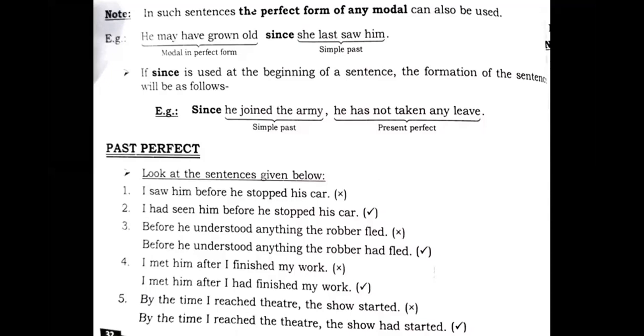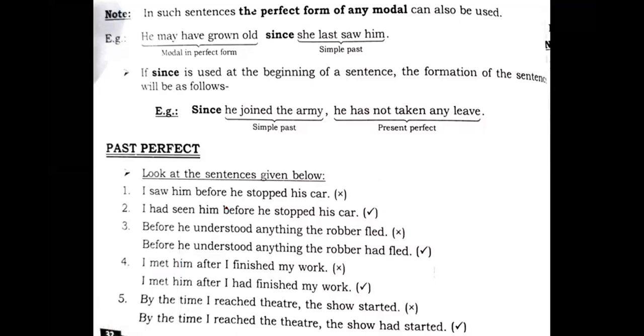I saw him. Now you need to see students, there are two types of sentences. One is before and the second one is after. Two clauses are connected with before and after. When it is started with before, the first part of the sentence will be past perfect and the second one will be simple past. That means past indefinite. When you are writing before in the sentence, you see the second example: I had seen him before he stopped his car.